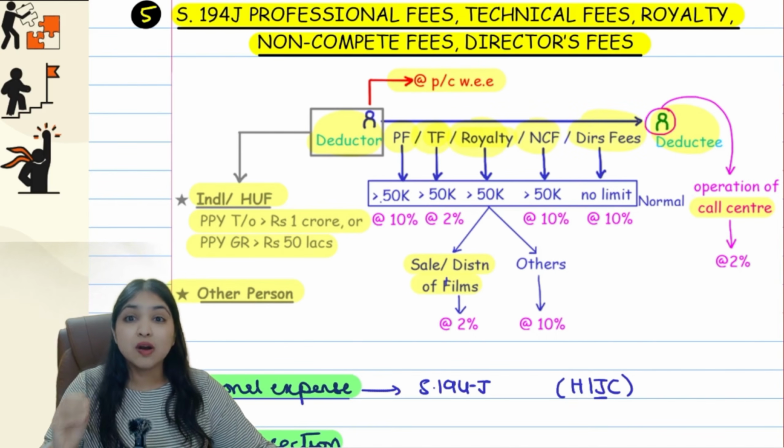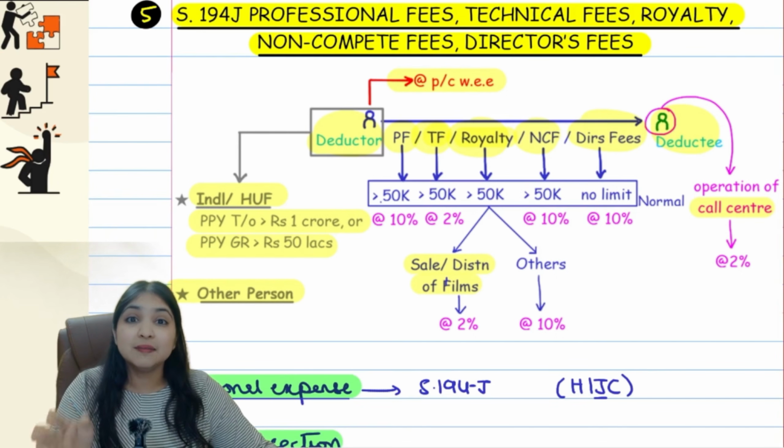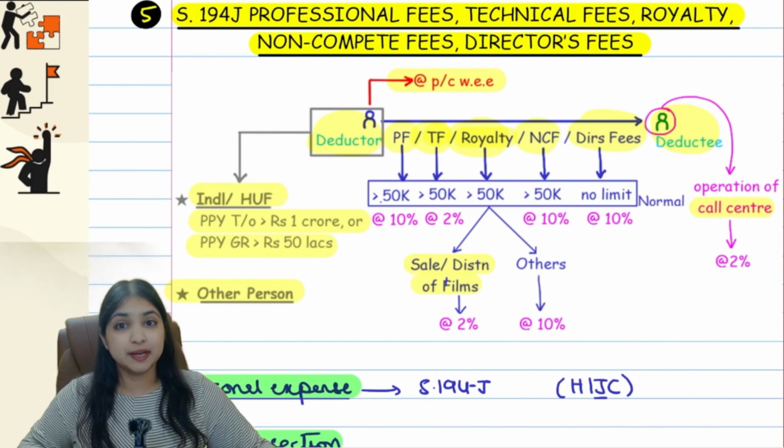Okay. Now comes the next question, the limit and the rate of TDS. The limit is very unique in this section. We have 5 categories of transactions, and for each category, we have a separate limit of 50,000.